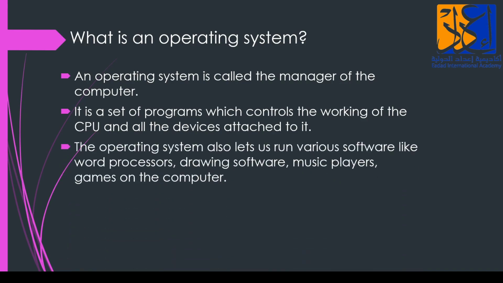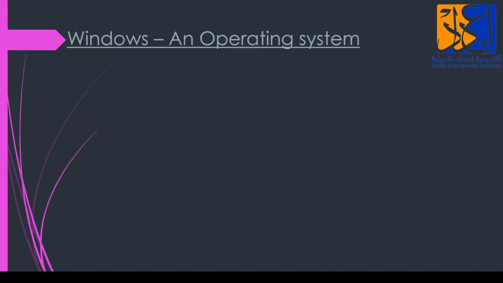The operating system also lets us run various software like word processors, drawing software, music players, and games on the computer. Now, the operating system. Can you name any operating system? We will learn further, but the operating system allows us to run various software like Paint, software like Microsoft Word, music players, and games also on the computer. Clear? Okay.